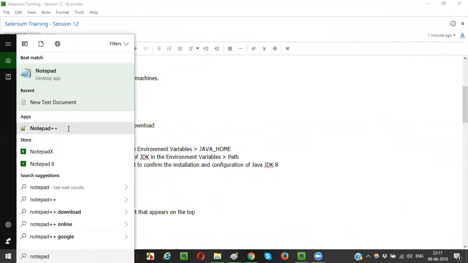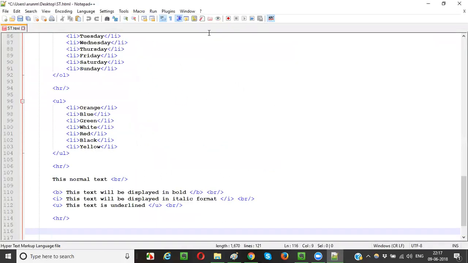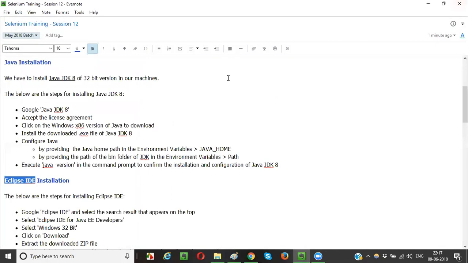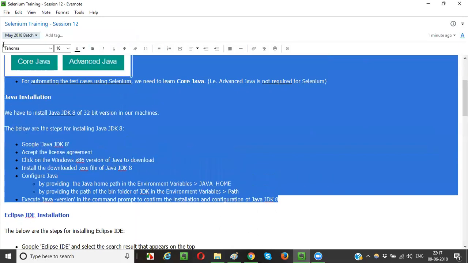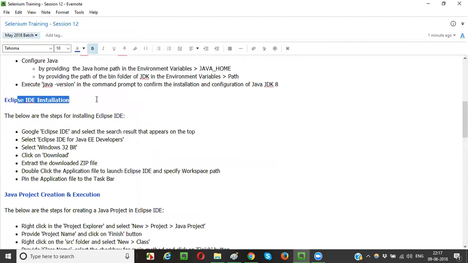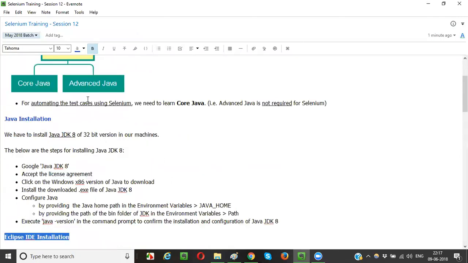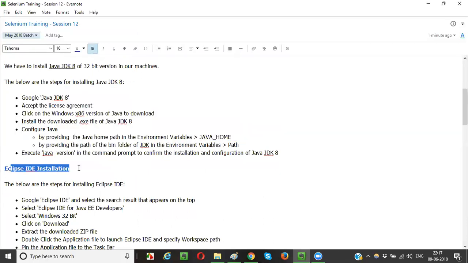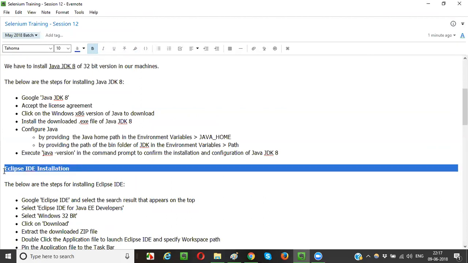Okay, if you want a better editor, you can go for Notepad++ like this. You can write the Java code here, but it is better to go with an advanced kind of editor which helps you and saves a lot of time in executing the code. It has a lot of default options for writing the code, resolving problems, debugging and then executing the programs.